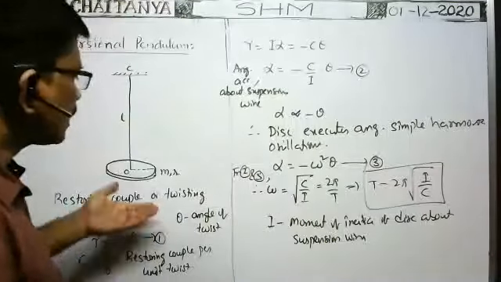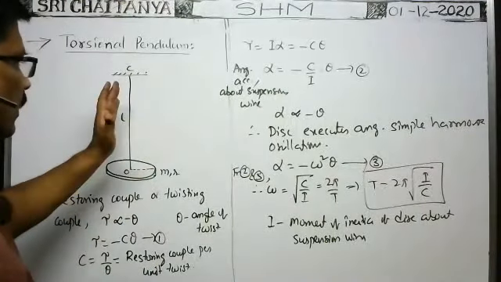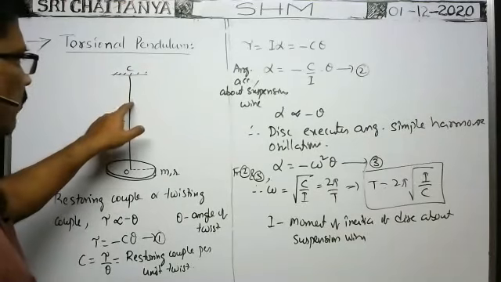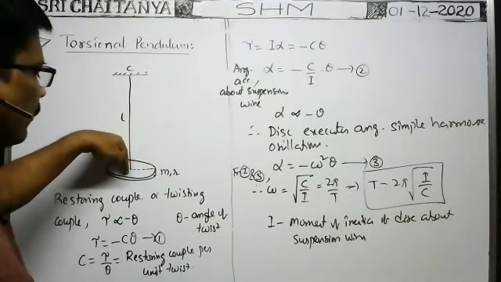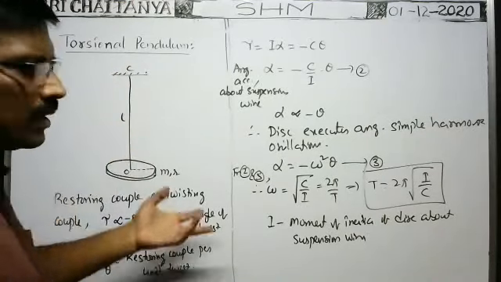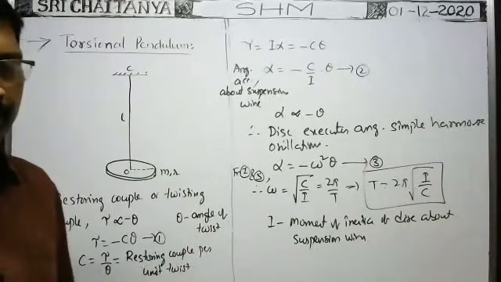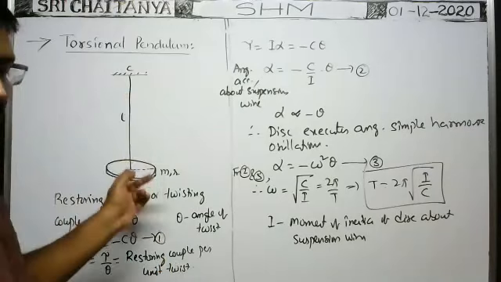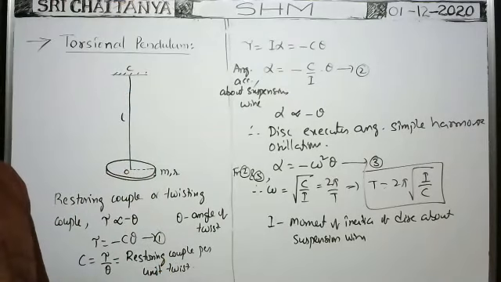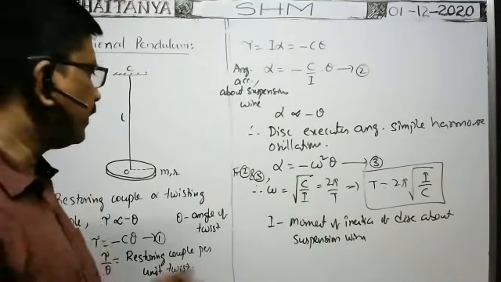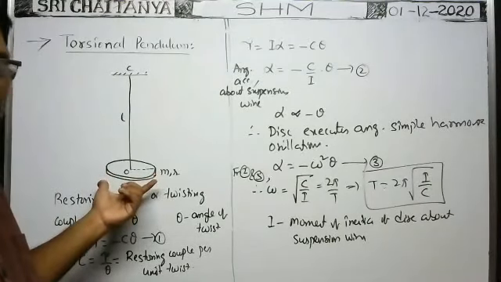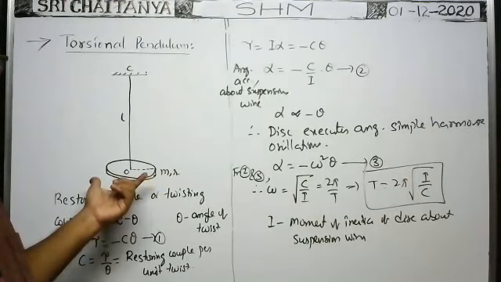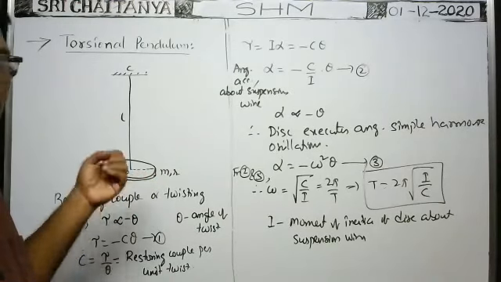Here in this case, tell me what is the moment of inertia of the disc about the suspension wire. The suspension wire is the axis passing through the center of the disc and perpendicular to the plane. What is the moment of inertia formula about the suspension wire of the disc? M r square by 2. Very good. If it is a ring, M r square.